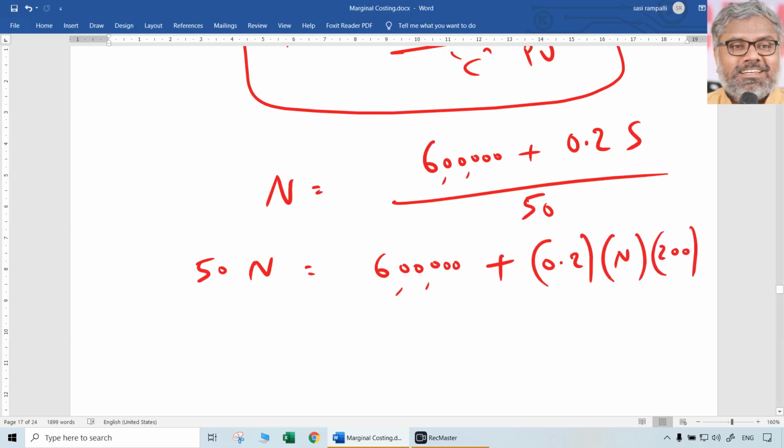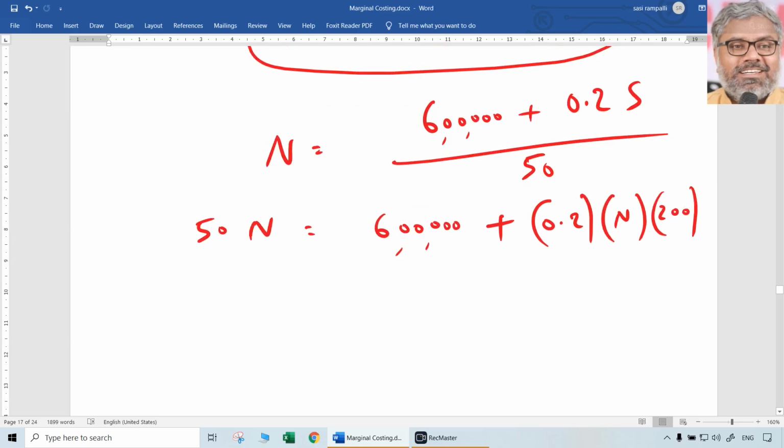So when selling price is 200 and 20% of the total sales is the desired profit, the desired profit is 200 into 0.2, 40n. So 40n, if you take it to the other side, 10n is equal to 6 lakhs. That means n is equal to 60,000 units.